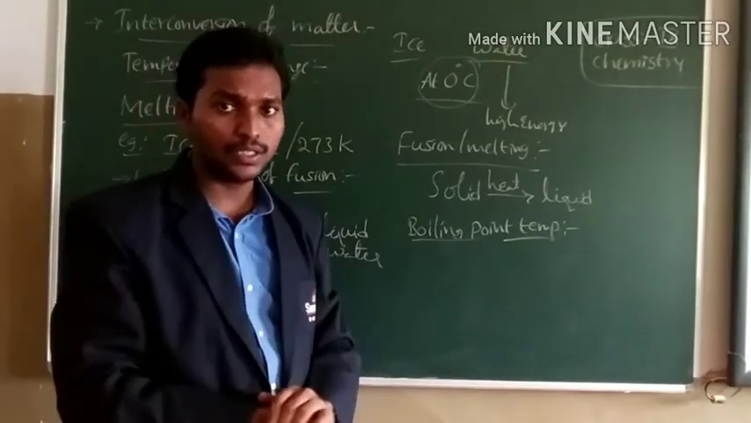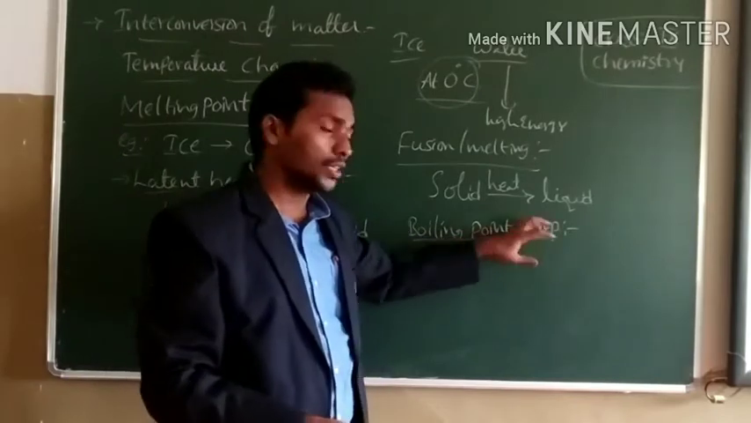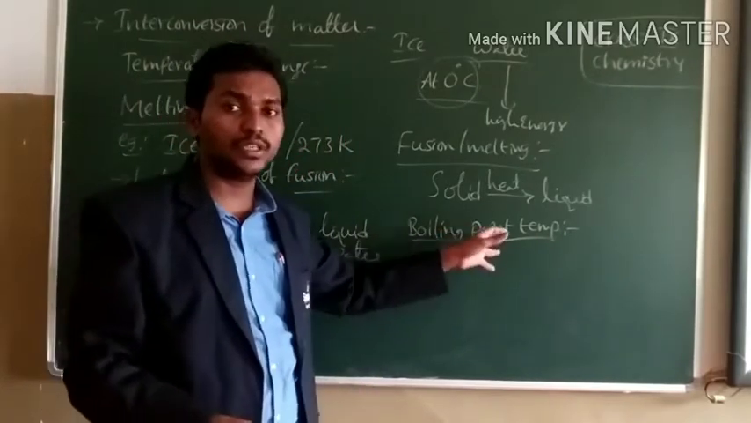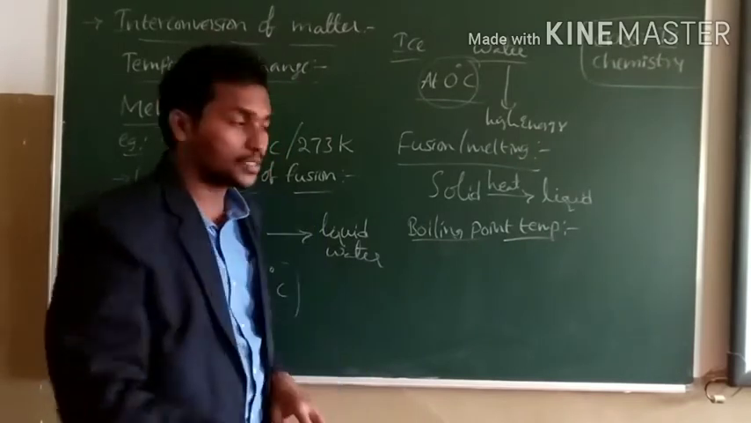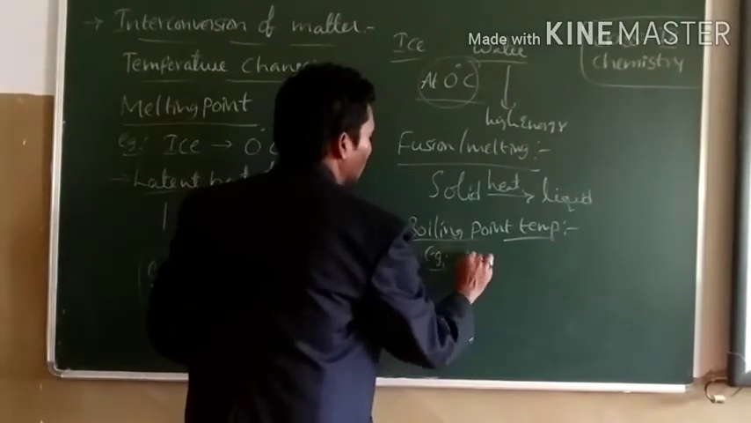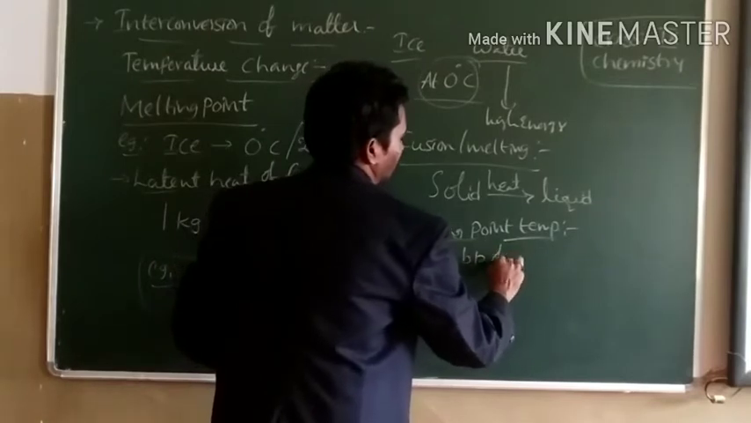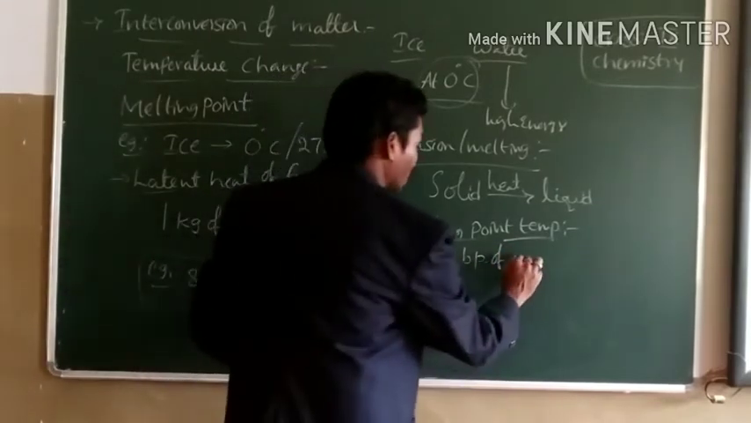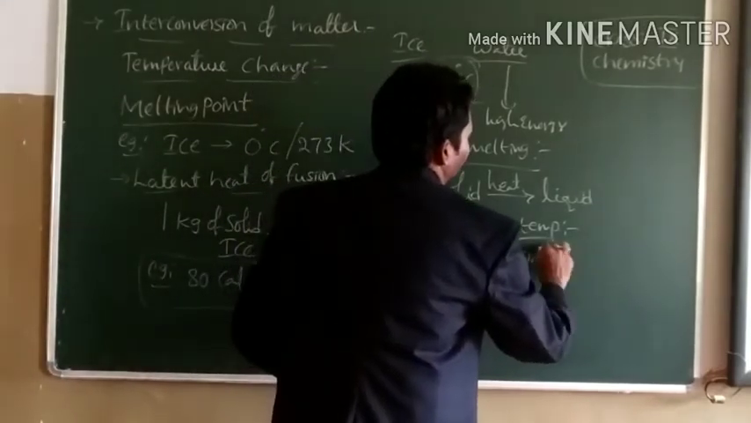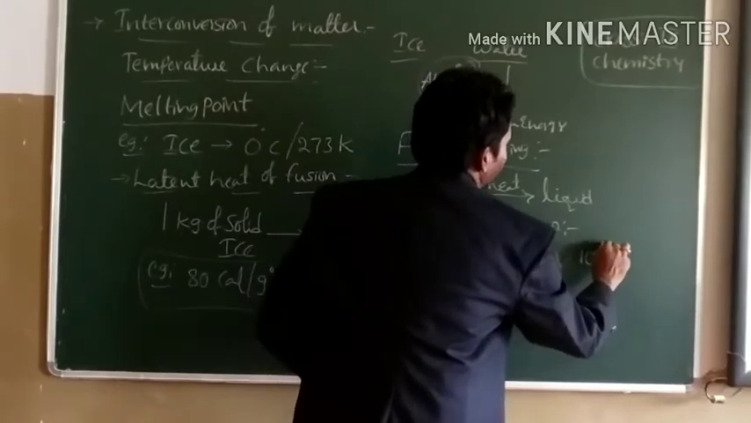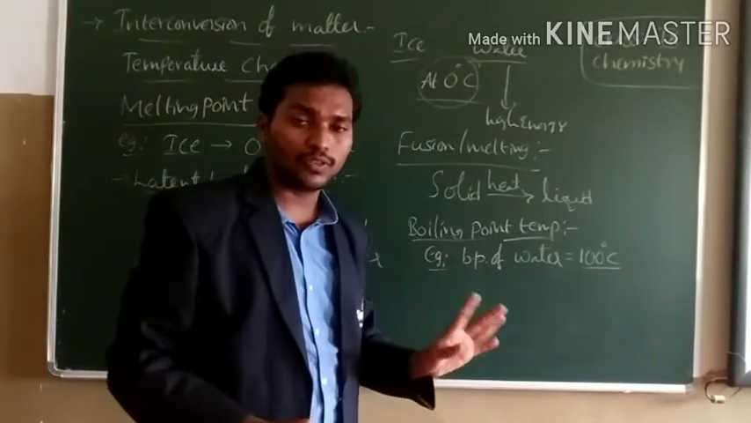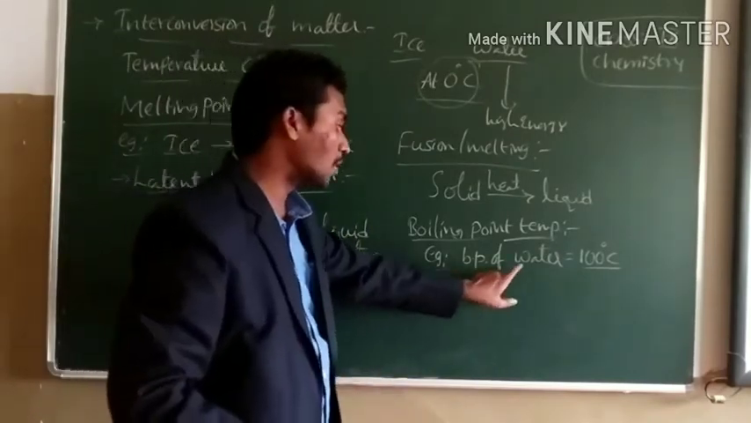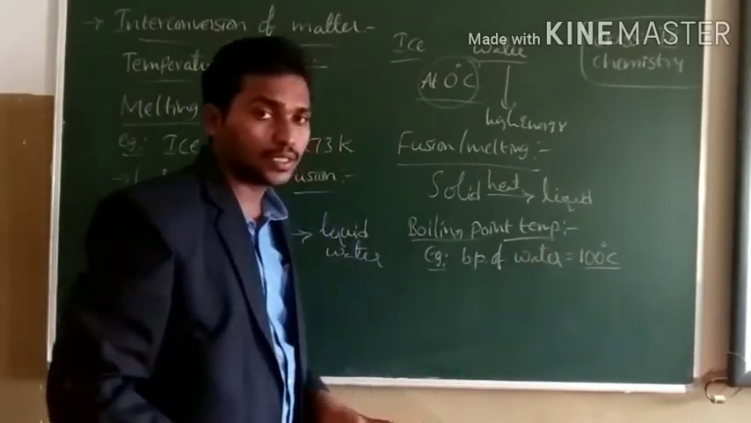I am repeating, children: the constant temperature at which a liquid starts boiling is called the boiling point temperature. For example, the boiling point temperature of water is 100 degrees Celsius. Remember, children, different liquids have different boiling point temperatures.